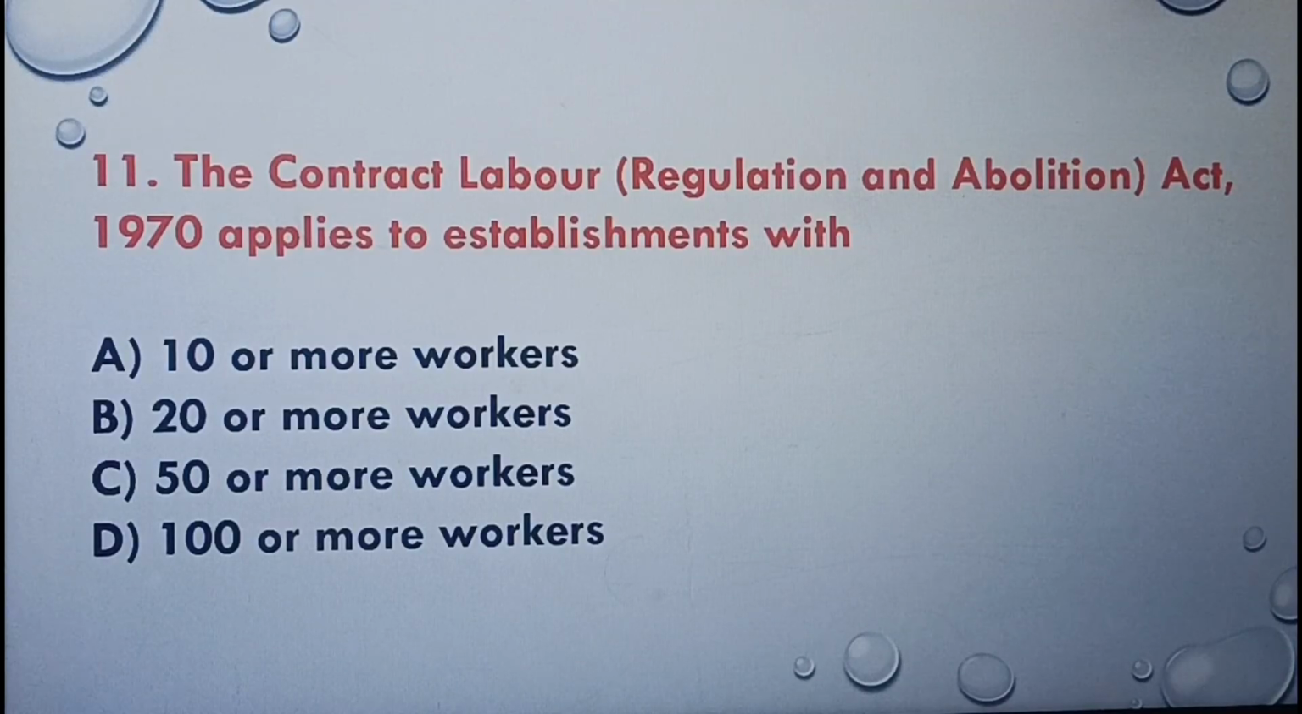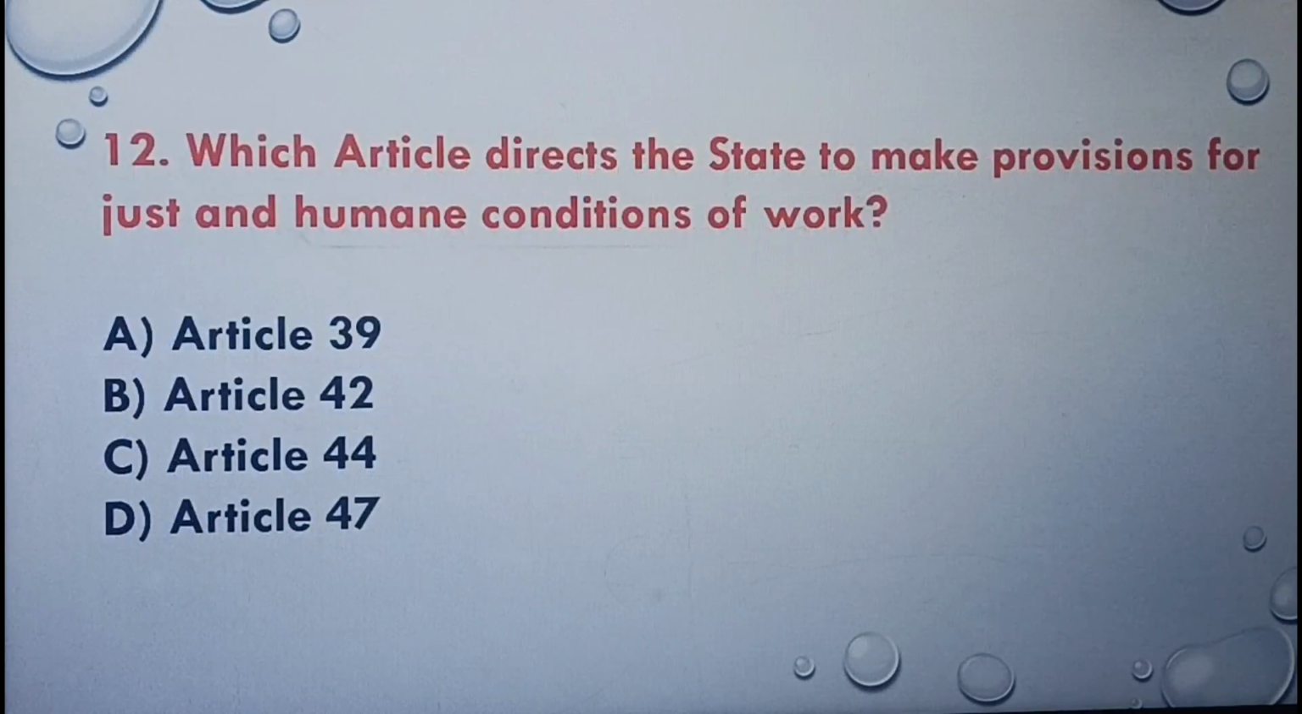Next question. The Contract Labour Regulation and Abolition Act 1970 applies to establishments with 10 or more workers, 20 or more workers, 50 or more workers, 100 or more workers. The correct answer is option B, 20 or more workers. Next question. Which article directs the state to make provisions for just and humane conditions of work? Article 39, Article 42, Article 44, Article 47. The correct answer is option B, Article 42.